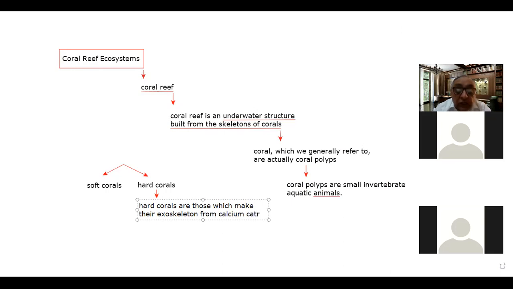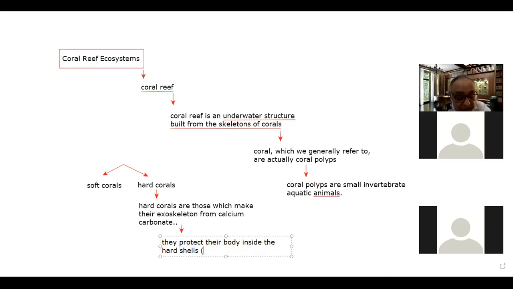That means they protect their body inside hard shells, or hard exoskeletons, made of calcium carbonate.